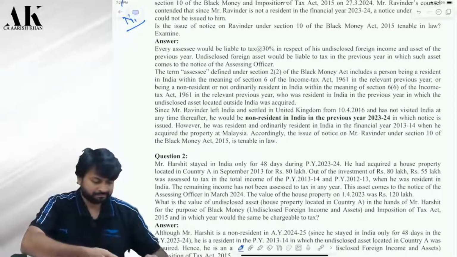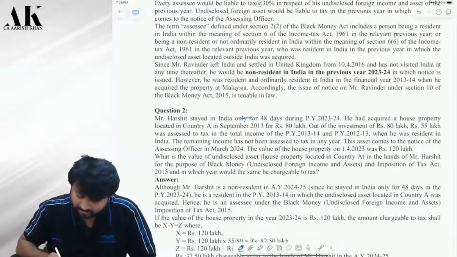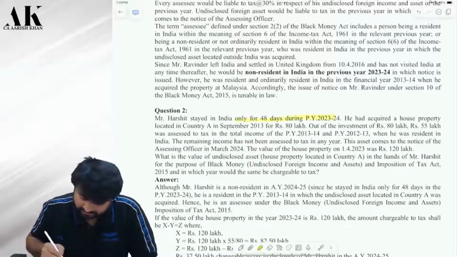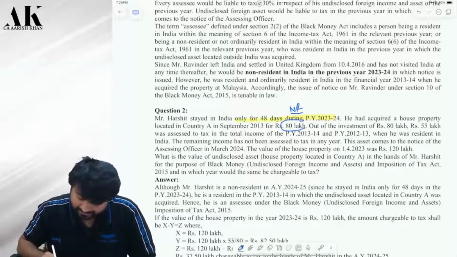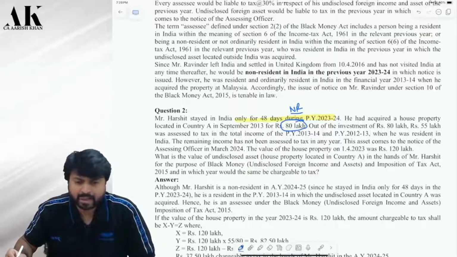Done? Now what is happening in this case? Mr. Harshit stayed in India for only 48 days during 23-24. So 23-24, what is his residential status? Non-resident, but it doesn't matter. When he purchased a property in country A for 80 lakhs, was he resident in that year? He was a resident, sir.